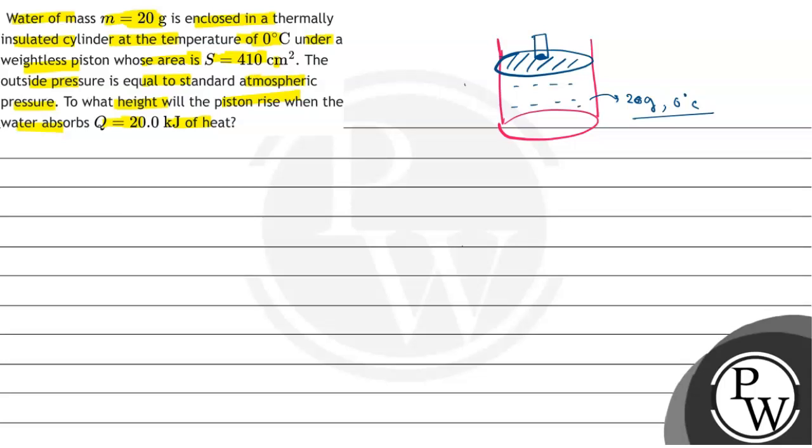Means when we will put 20 kilojoule of heat here, then at what height will the piston go up.